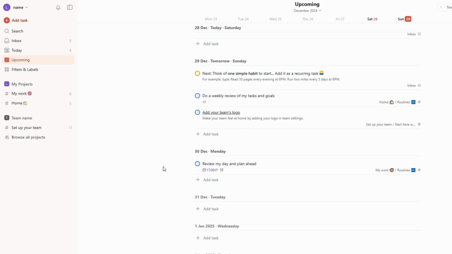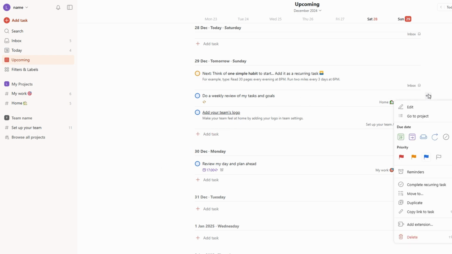You can even set recurring reminders for tasks that repeat regularly, such as weekly reports or monthly check-ins. Additionally, Todoist gives you the flexibility to adjust your reminder settings to suit your preferences. You can choose to receive notifications via mobile, email, or desktop, depending on where you're most likely to see them.